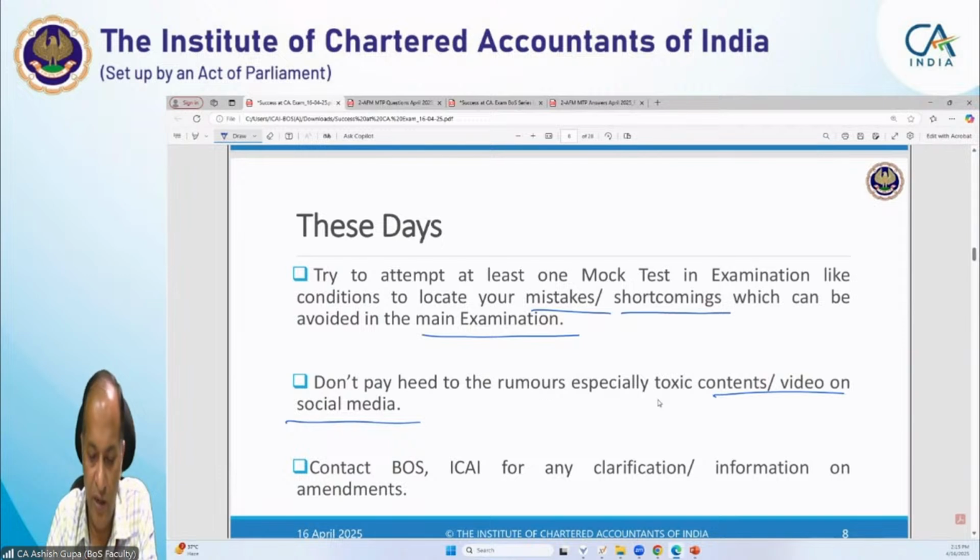Next, contact BoS ICAI for any clarification, information, and on amendments. Sometimes if you have any issue like amendments, you can contact us. For your information, please note that there is no such amendment applicable in the paper of Advanced Financial Management. Of course, recent developments take place and you should be aware of them.